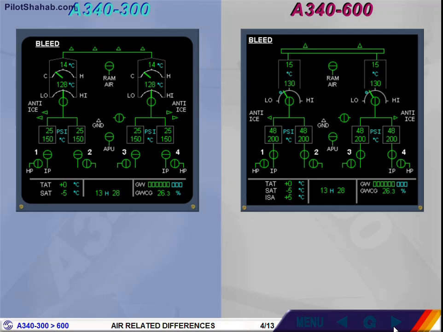On the A340-600, there is only one anti-ice valve per wing, no outboard one. This is represented on the ECAM bleed page. Only slats 3 and 4 are de-iced, instead of slats 4, 5, 6, 7 on the A340-300.